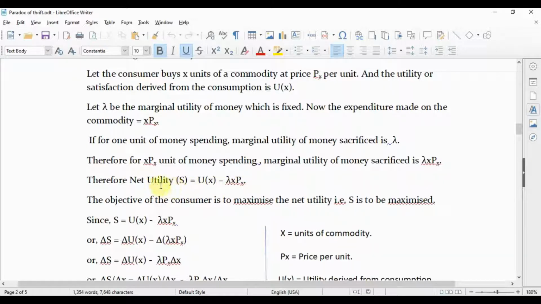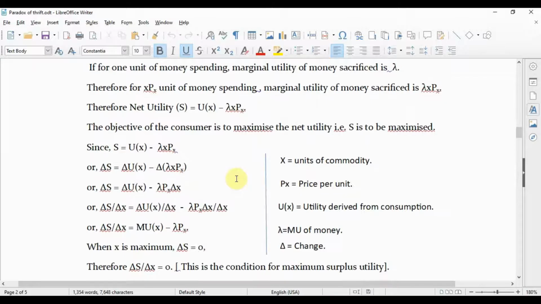Let us assume S is the net utility. S equals U of X, this is utility gained from consumption, minus utility sacrificed, that is lambda into X Px. And the objective of the consumer is to maximize the net utility. So S is to be maximized here.